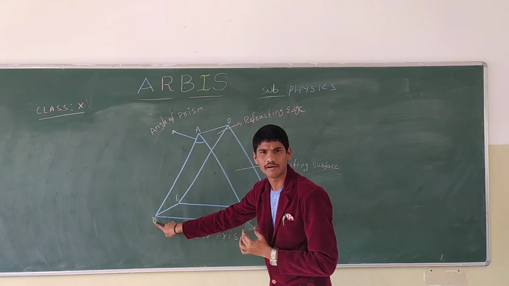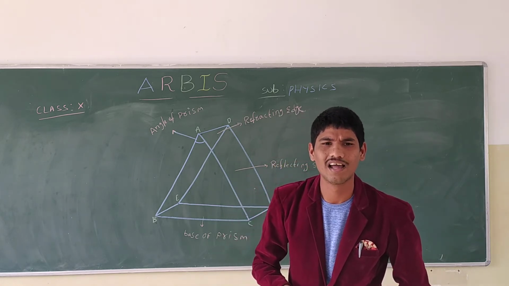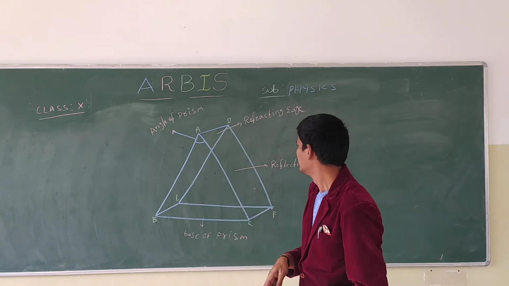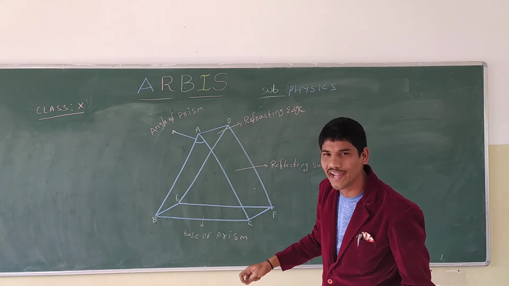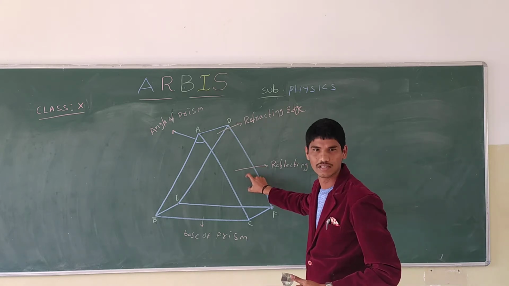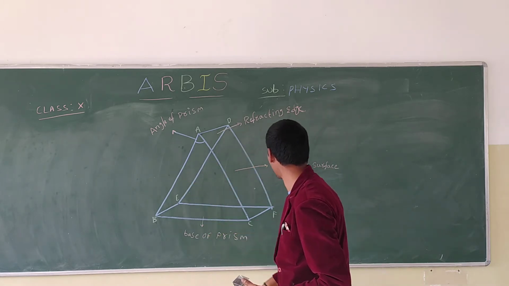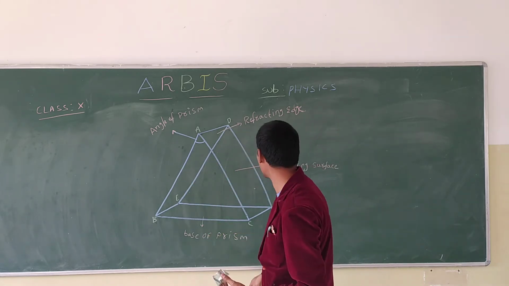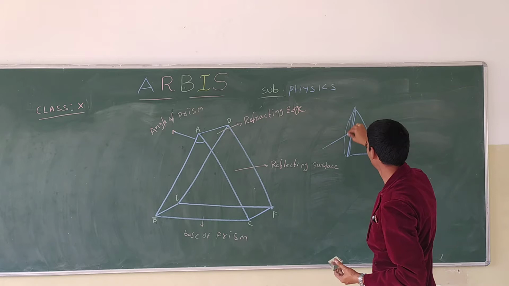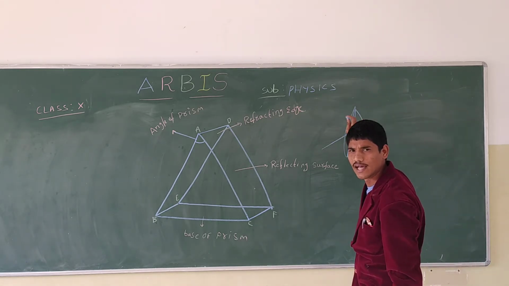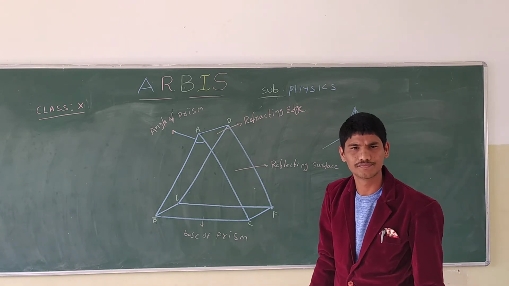These rectangular surfaces are called the refracting surfaces. Why are they called refracting surfaces? Because the light rays pass through these surfaces when you send light rays to the prism. So we take these rectangular surfaces as the refracting surfaces.